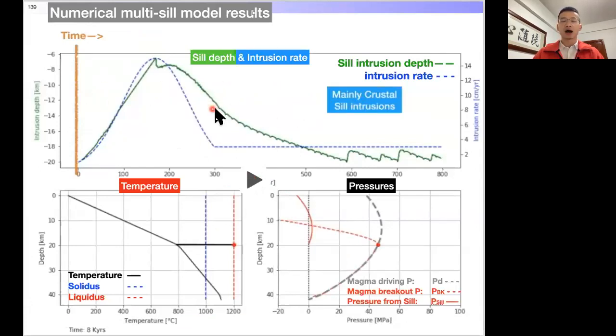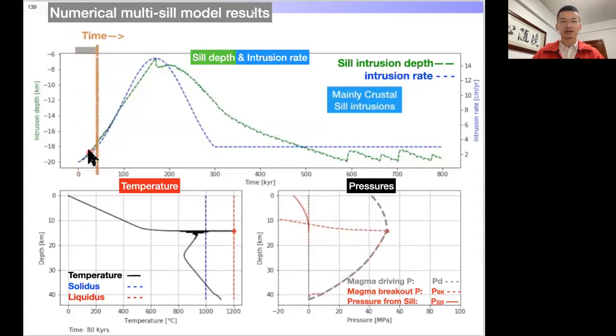So the upper part is the sill depth overlaid with the flux, on the left is the temperature structure evolution, and on the right is the pressure evolution. The main thing that determines eruption is this pressure from the sill. If it is positive at the surface, then eruption could happen. It's equivalent to comparing the overburden density to that of the fluid magma.